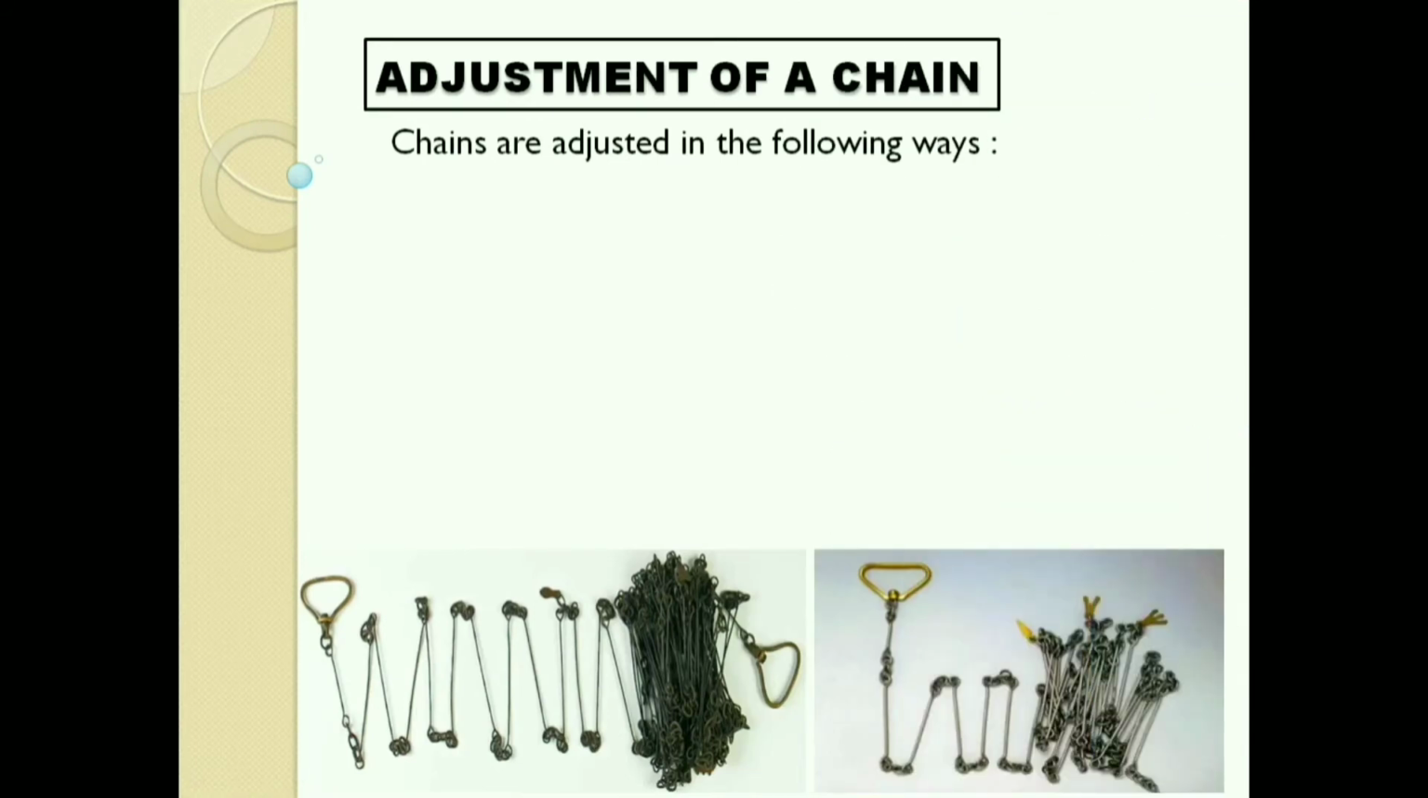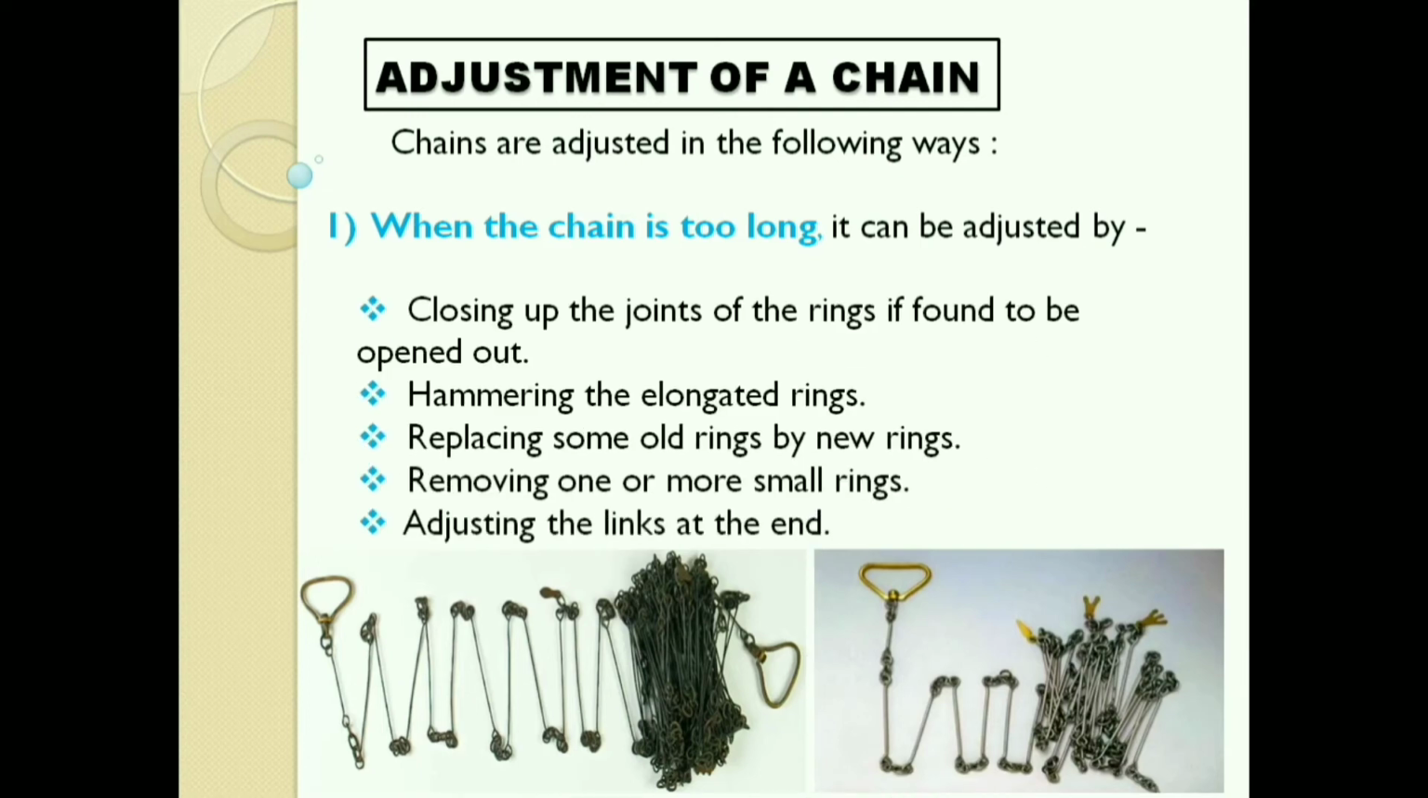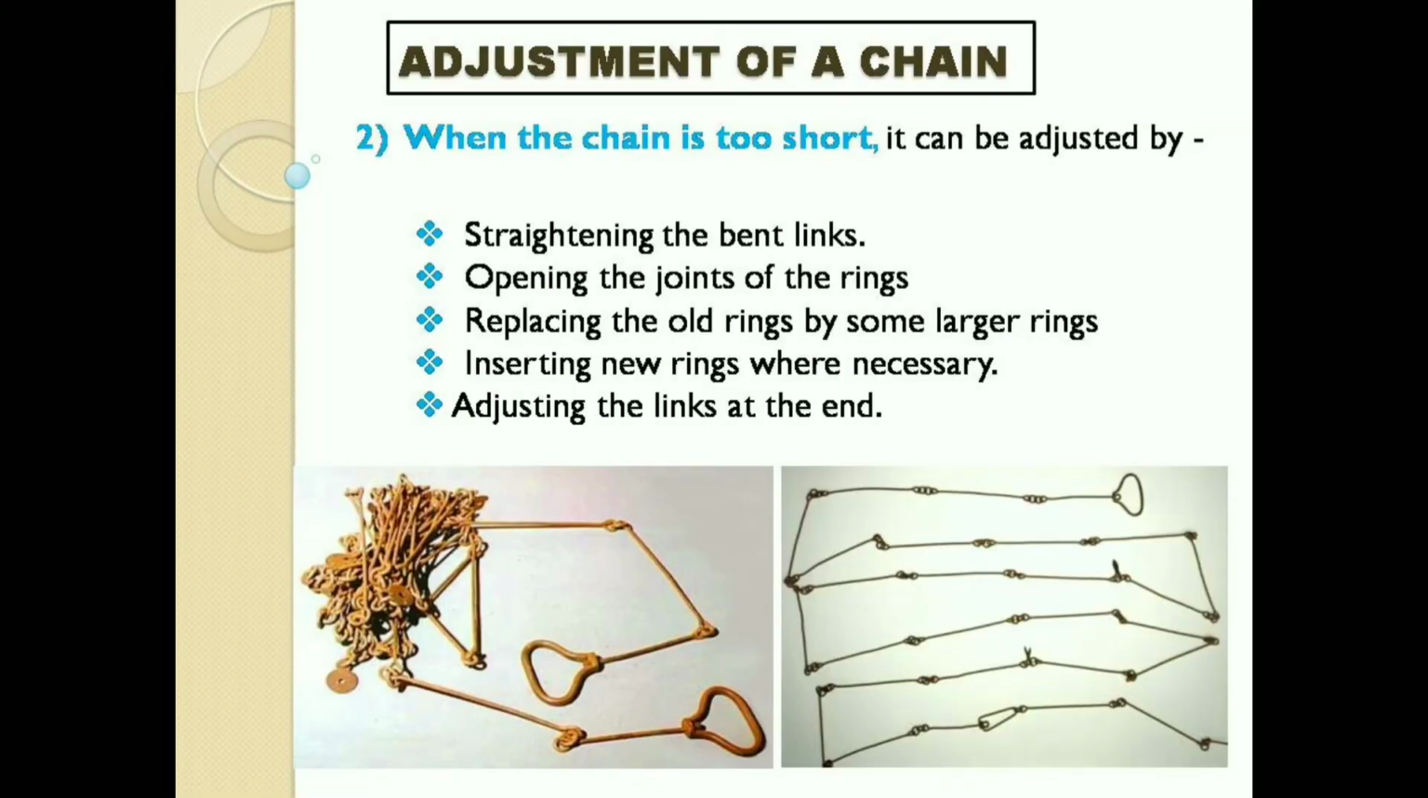Adjustment of a chain. Chains are adjusted in the following ways. First case, when the chain is too long, it can be adjusted by closing up the joints of the rings if found to be opened out. Next, hammering the elongated rings. Next, replacing some old rings by new rings, removing one or more small rings, and last, adjusting the links at the end.